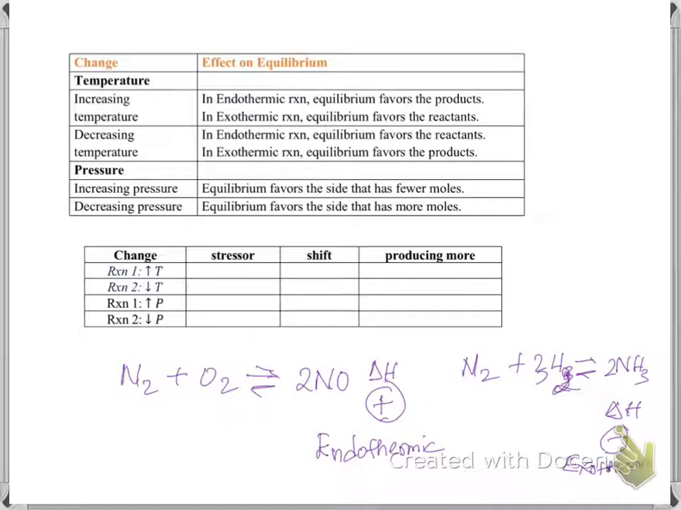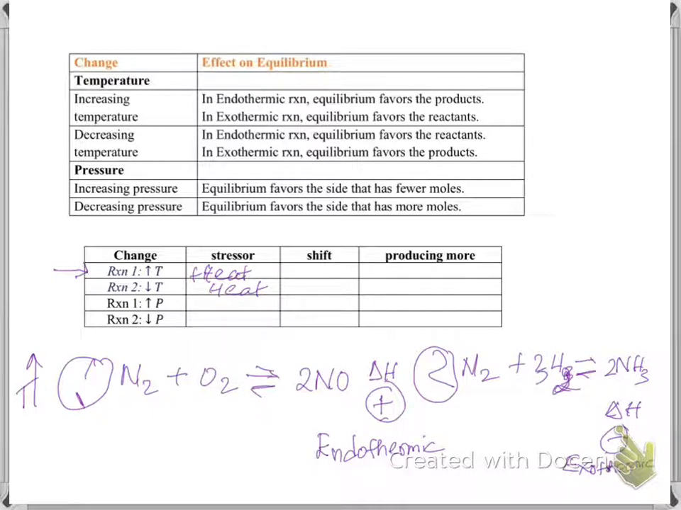So to study the effect of the temperature, you need to know whether the reaction is endothermic or exothermic, and that you will find out by looking at the delta H values. So here, this is my reaction 1 and this is my reaction 2. Let's say in reaction 1, which is this, I'm increasing the temperature. So my stressor is temperature, which means heat. You're providing heat to increase the temperature. As long as it is temperature, it is always going to be heat.